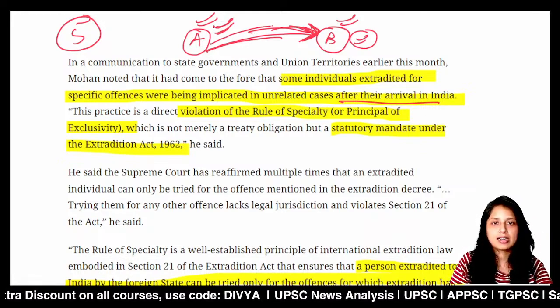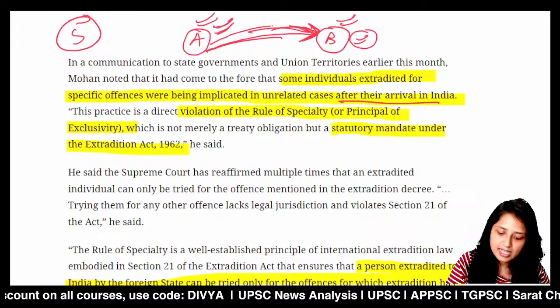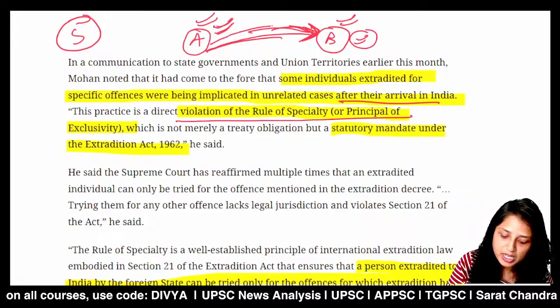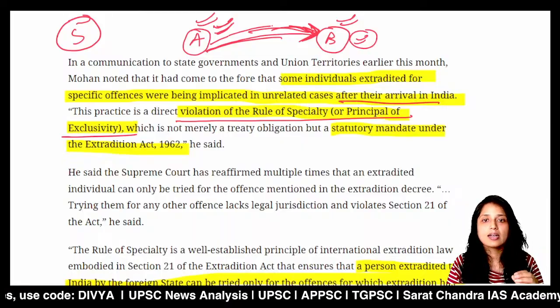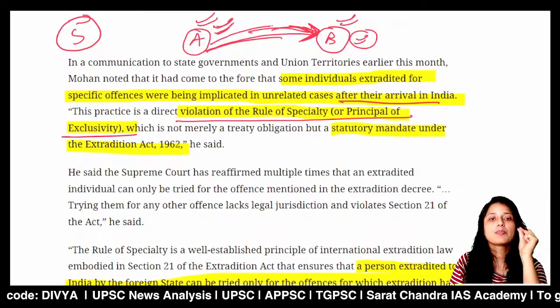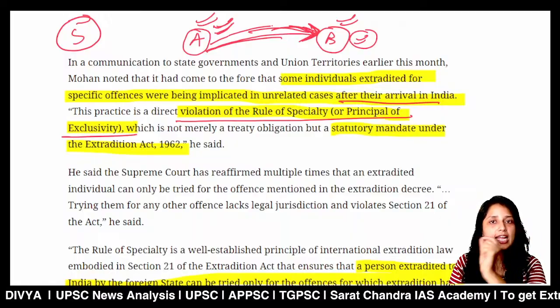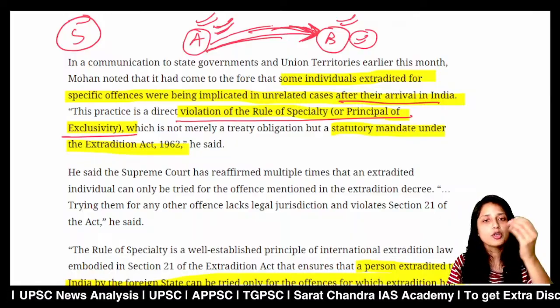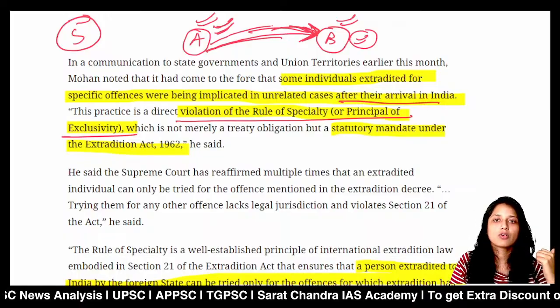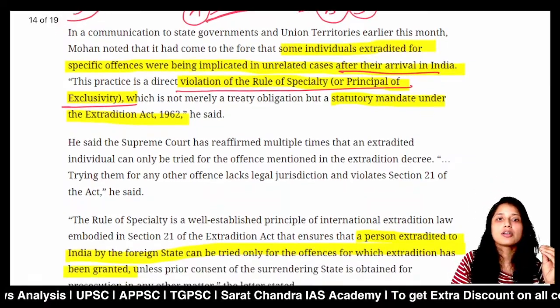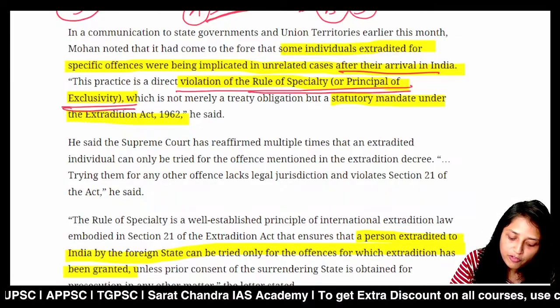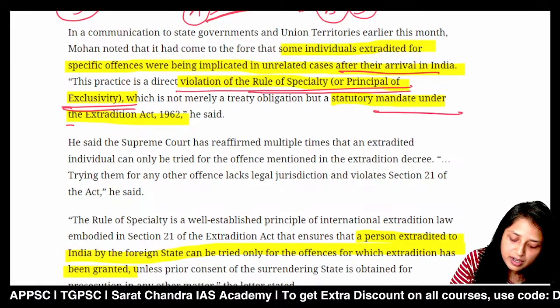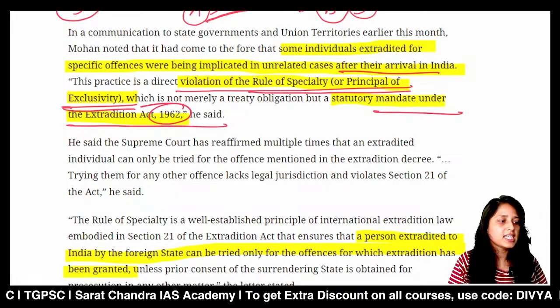So the Home Secretary has said that there are some cases seen where the offenders are being tried for unrelated cases, and because of that, this is a violation of the rule of speciality or the principle of exclusivity. Now UPSC can ask: rule of speciality or principle of exclusivity was recently in news, in what context? So you must know in what context it was asked. It was asked in the context of the extradition treaty. The rule of speciality has been mentioned under the Extradition Act of 1962.